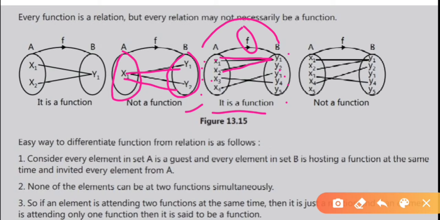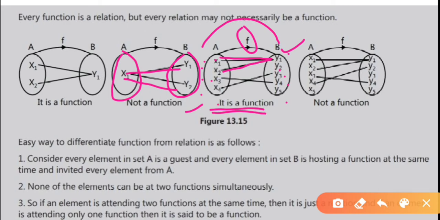Set A cannot have two images in set B, but two elements of set A can have the same image in set B. Therefore, it is a function. As per our definition, this function satisfies the condition. Therefore, it is a function.